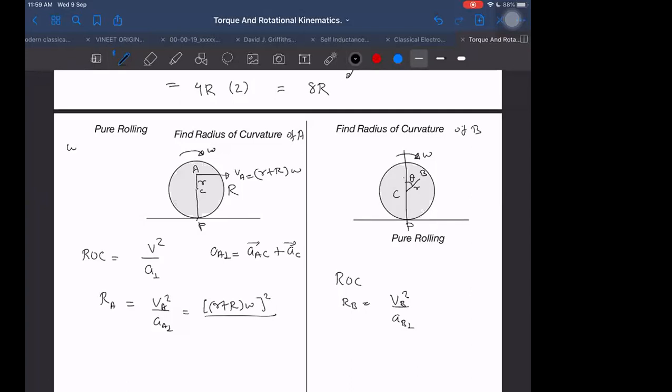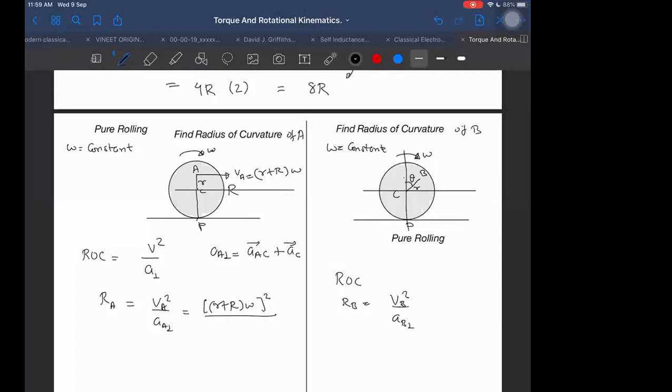Omega is constant. Omega is constant. So angular acceleration will be 0. And we know the center is moving in what kind of path? Is it moving in any curvilinear path or in a straight line path? Straight line. Center is moving in a straight line path.